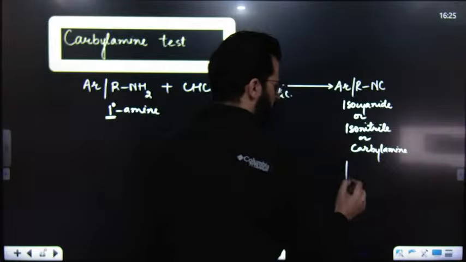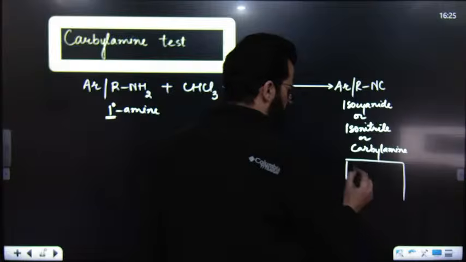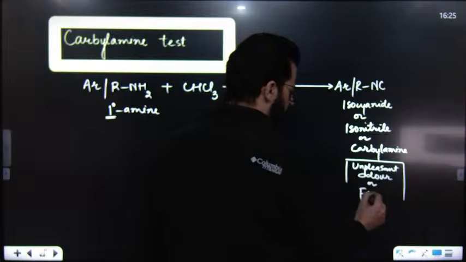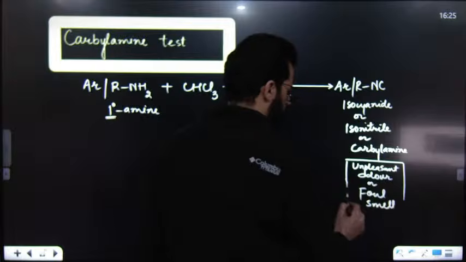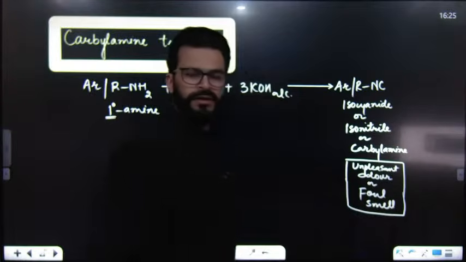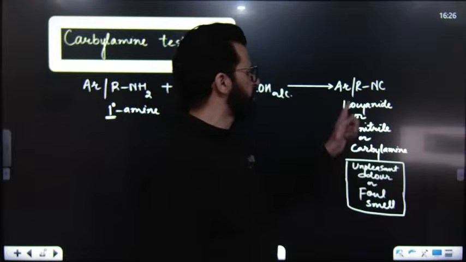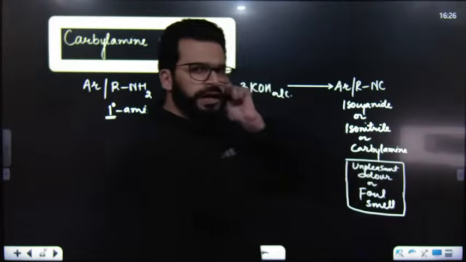And it has an unpleasant odor, or we can say simply, it's foul smelling. So this foul odor is because of isocyanide, isonitrile or carbylamine.